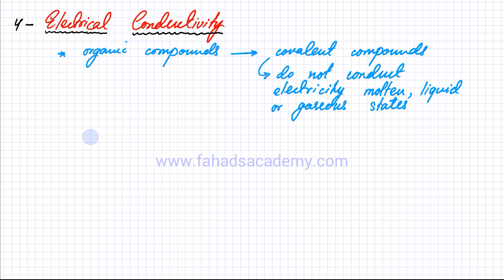So one of the exceptions that is going to be conducting electricity is carboxylic acids.